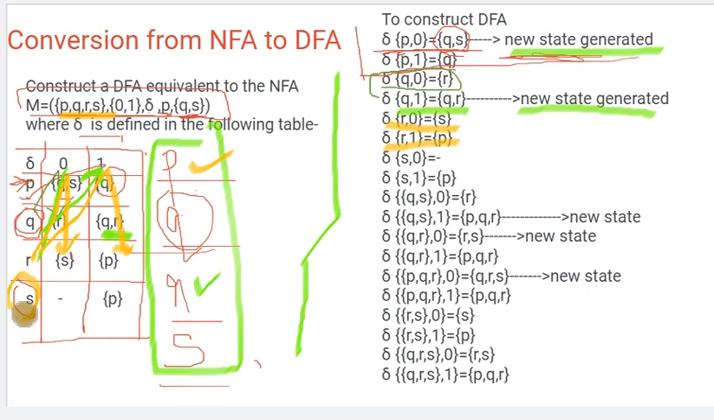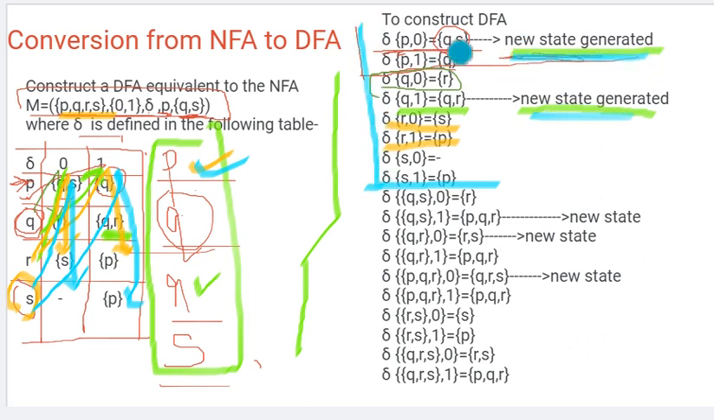S state. Okay, S on 0th input, is it moving to any state? No, no state. Leave it blank. On S input 1, which state is it moving to? It is moving to the P state. P state individually we have, so it's not a new state. Okay, up to this, all our states are covered for the inputs 0 and 1. And while calculating these transitions, we got two new states. One is QS, one is QR. We have two new states.